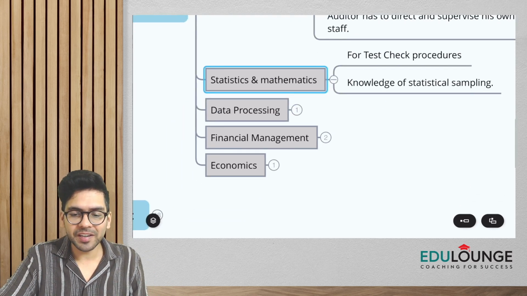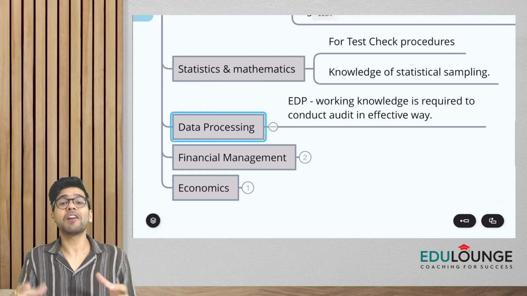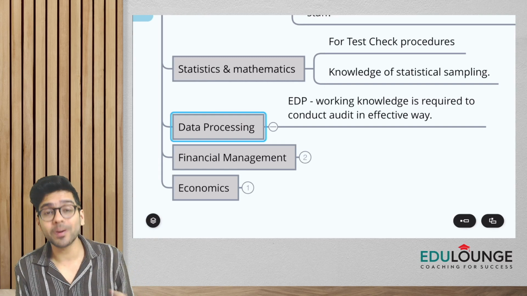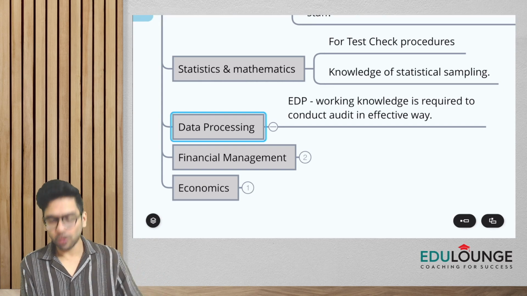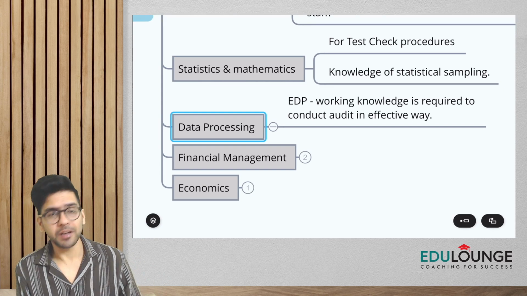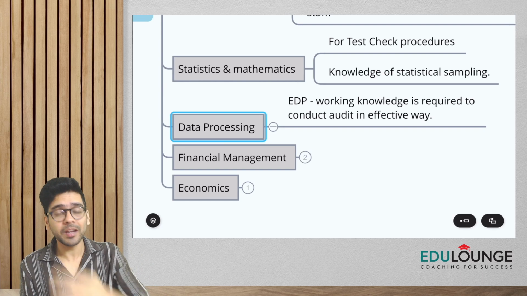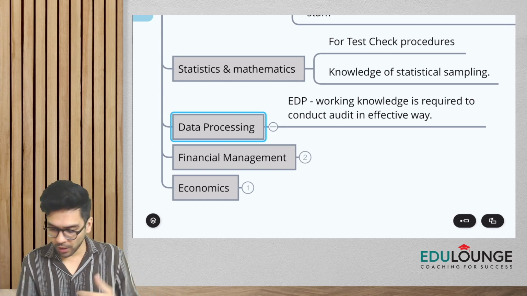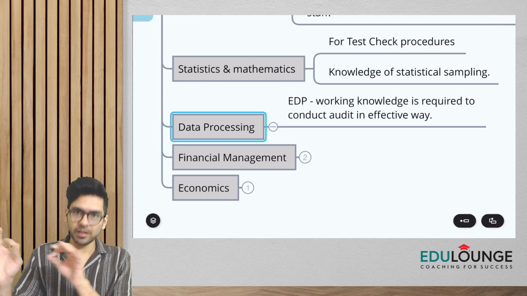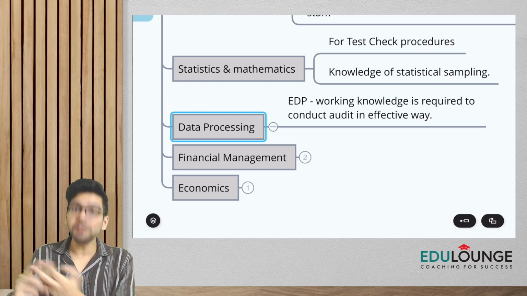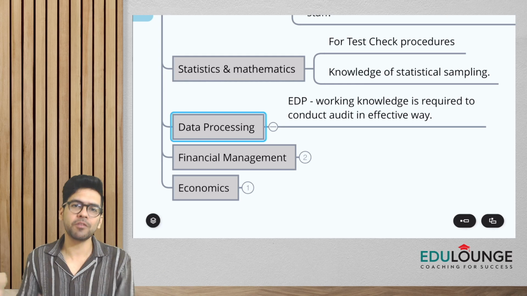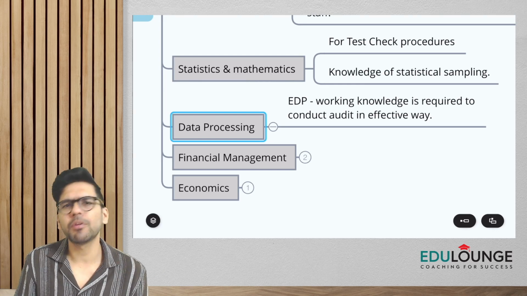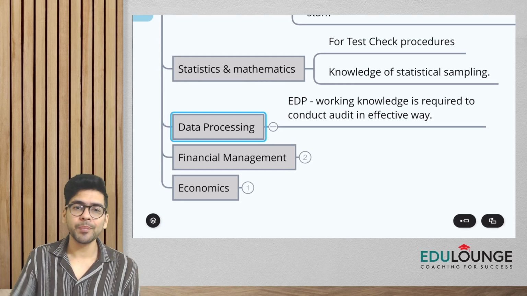So when I say data processing, it simply means, guys, you have to have working knowledge of EDP. EDP is what? Electronic data processing. So you need to have working knowledge to conduct the audit in an effective manner. Remember, guys, two things: that organizations, the clients these days, would carry out their financial accounting in systems, number one. Secondly, you can also use systems to do your audit properly. So that is why you have to have knowledge about information systems. You need to know about data processing.